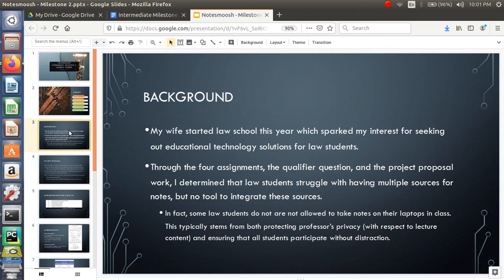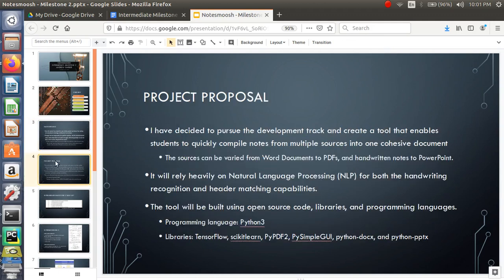Those are the targeted formats that I'm looking at, and the goal is pretty much getting those different file formats and merging them on common headers using some machine learning technology from Google, their TensorFlow package, to create a cohesive set of notes so they can go ahead and study for exams and use it as a better one-point source for studying.